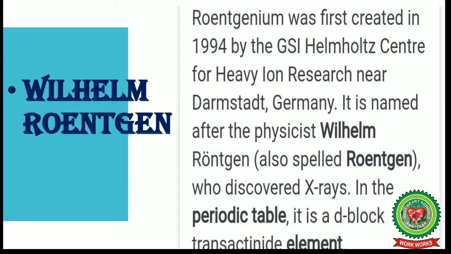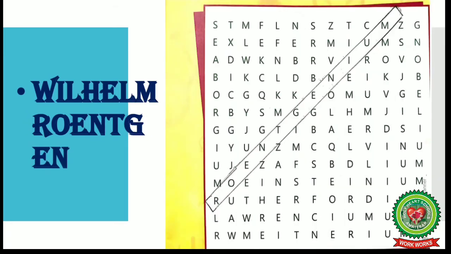It is named after the physicist Wilhelm Roentgen, who discovered X-rays. In the periodic table it is a d-block transactinide element. In this given chart you can see Roentgenium.